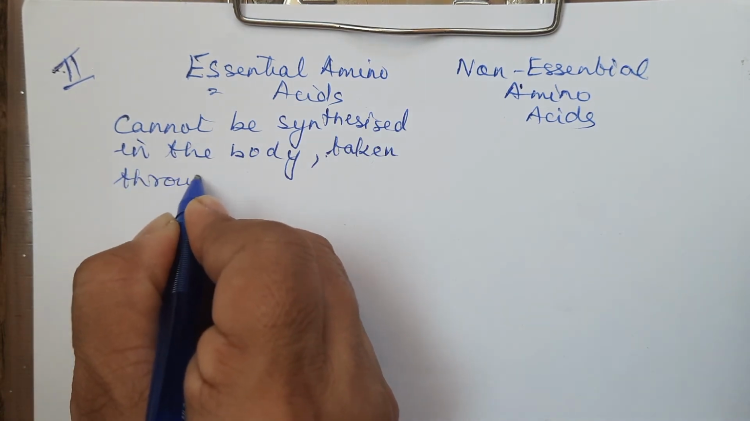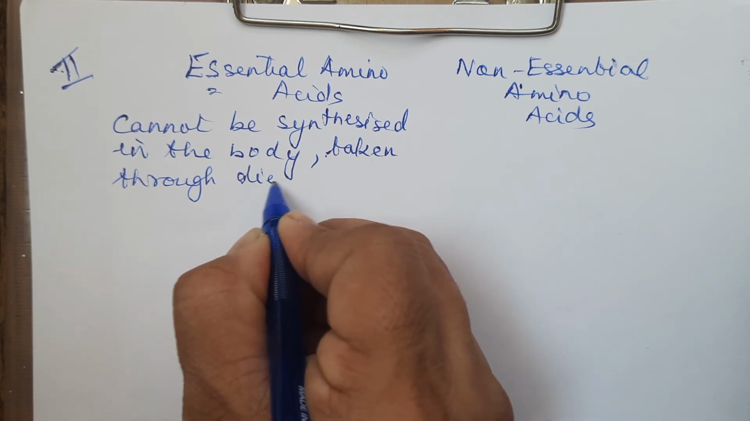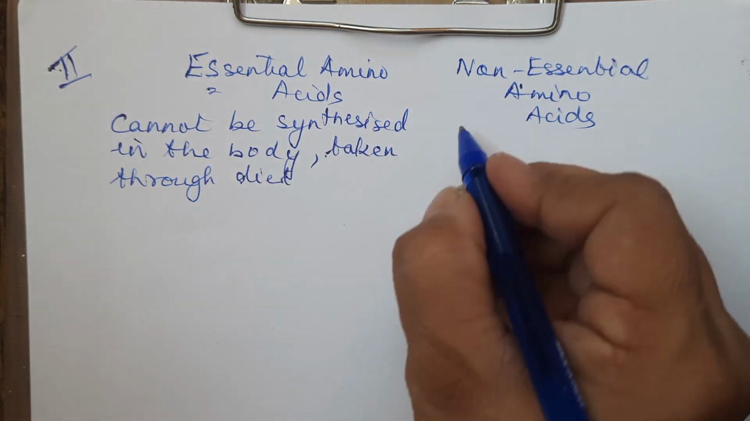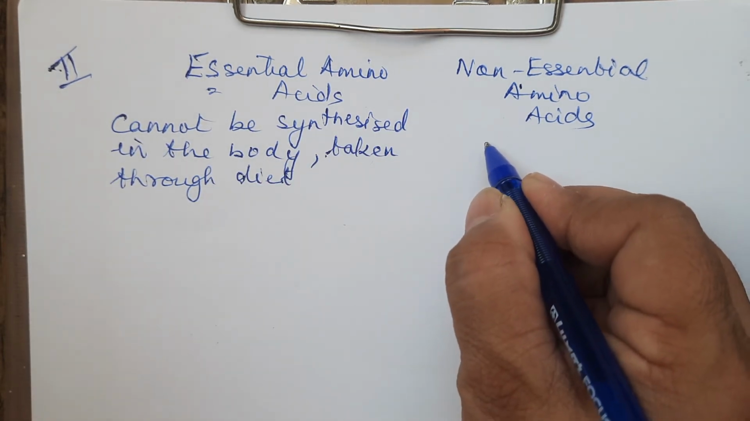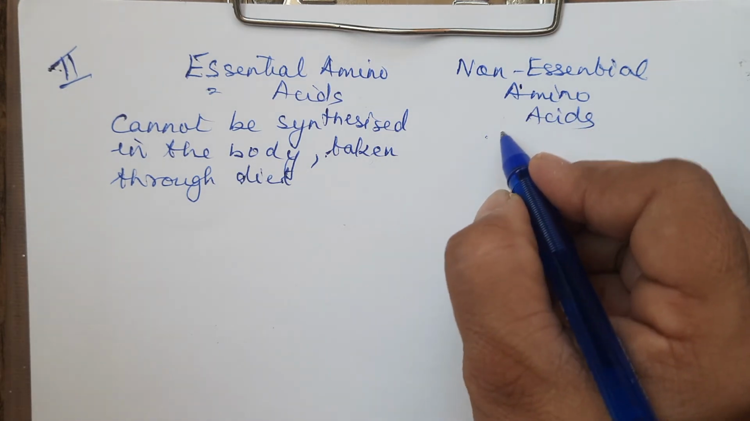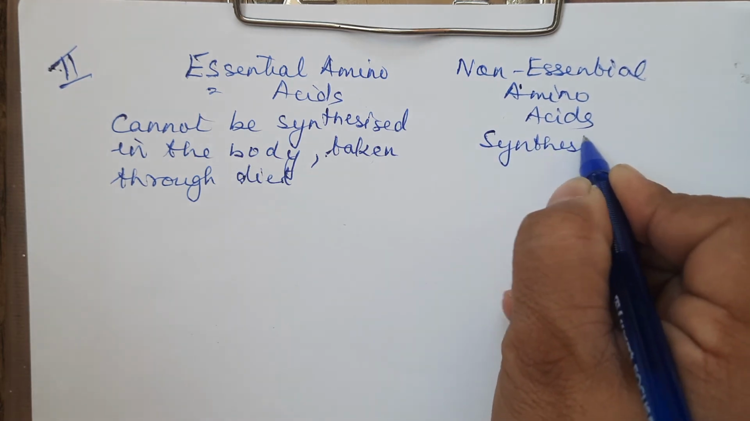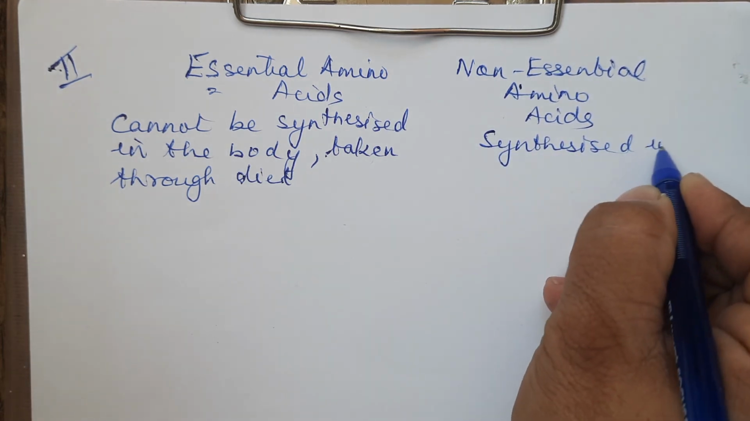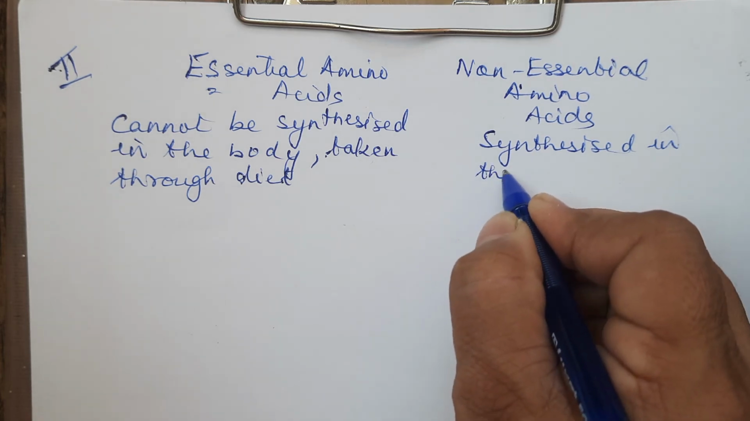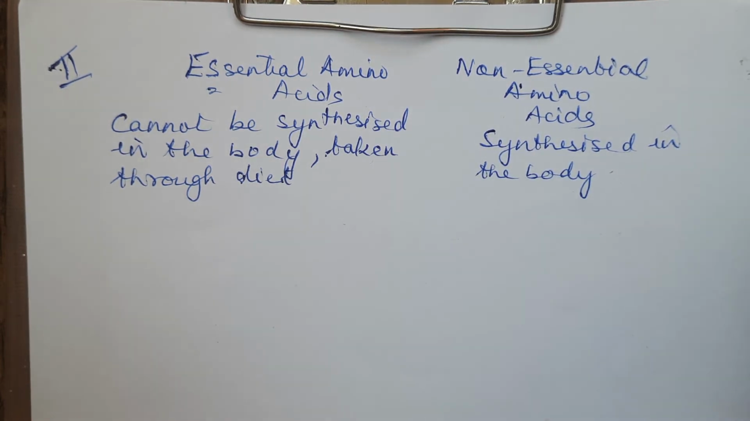We need to consume them. We need to take them through diet. So these are essential amino acids. Non-essential amino acids, non-essential means they need not be taken, means they are synthesized in the body. These are those which are synthesized in the body. When they are synthesized in the body itself, they need not be consumed. They need not be consumed.